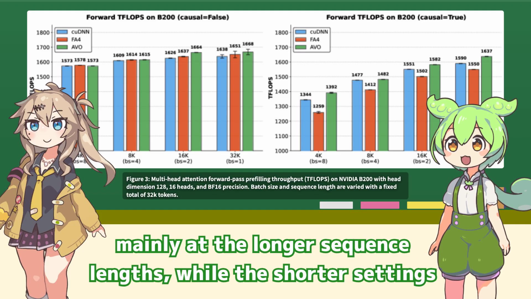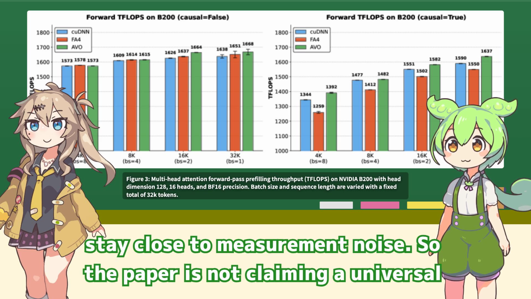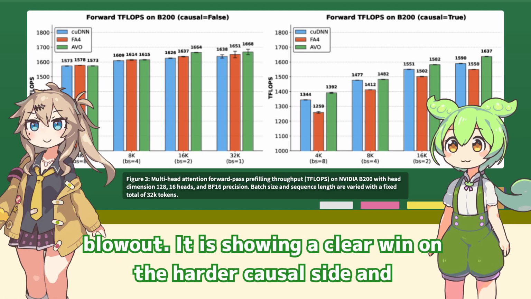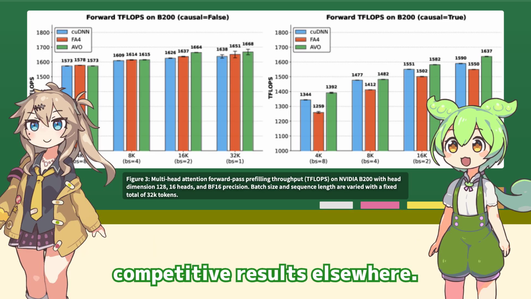On non-causal attention, the picture is more modest. The gains appear mainly at the longer sequence lengths, while the shorter settings stay close to measurement noise. So the paper is not claiming a universal blowout. It is showing a clear win on the harder, causal side and competitive results elsewhere.